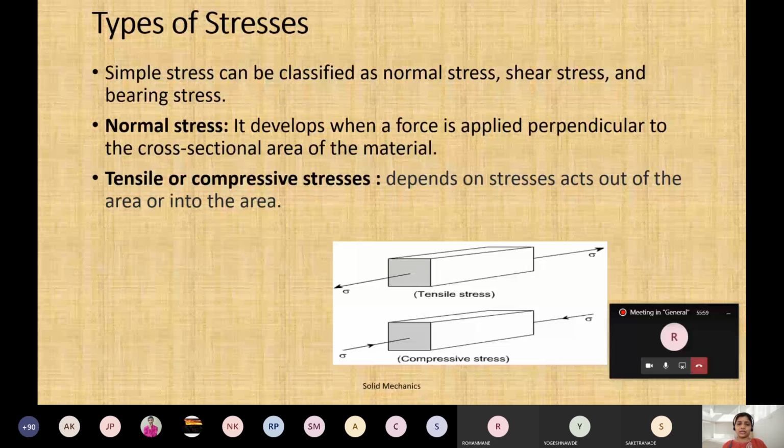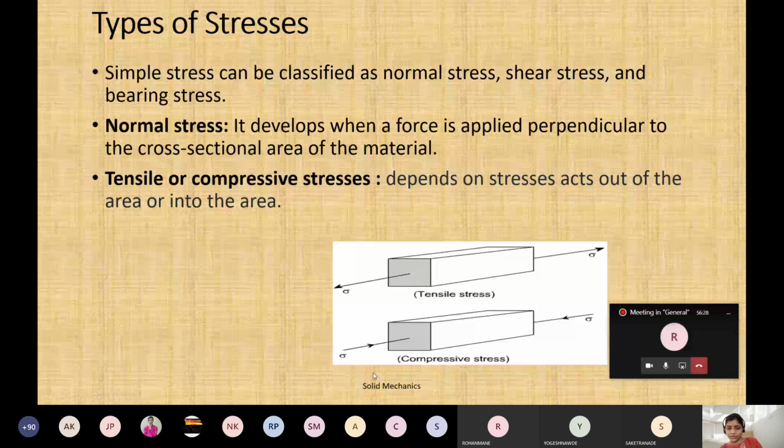And then the next one is tensile or compressive stress, which I have just explained. It depends on whether the stress acts out of the area or into the area. I have just shown here that tensile stress will have a pulling action.